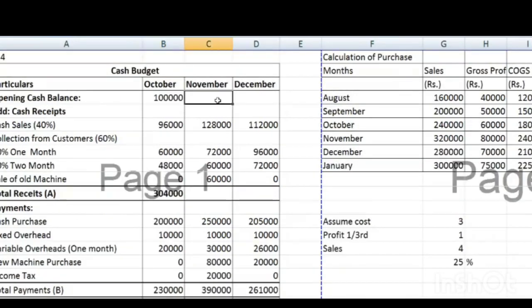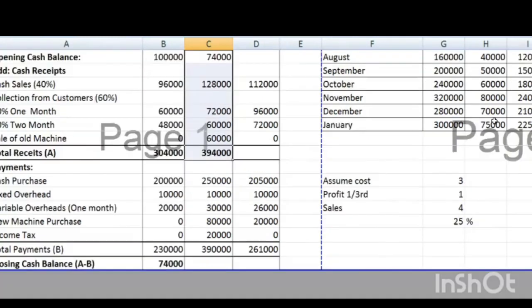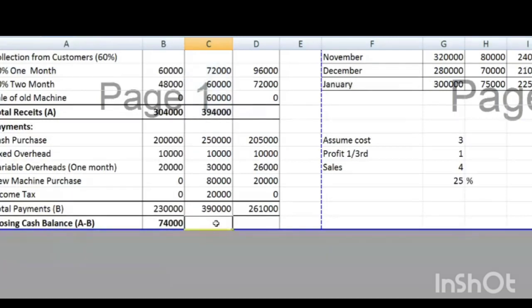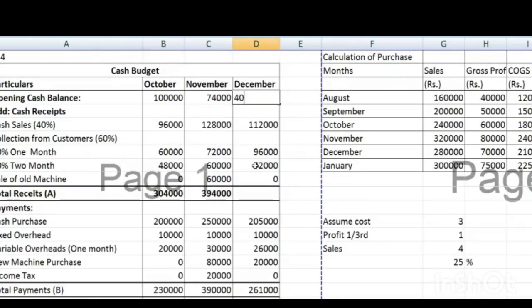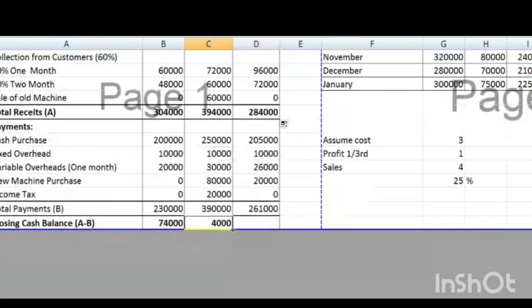Now 74 transfer here. Now again make the total of this. This is 394. 394 minus 390, answer is 4,000. 4,000 is transferred here. Total is 284, and here the answer is 23. Correct? Yes. Okay, so this is all for now.